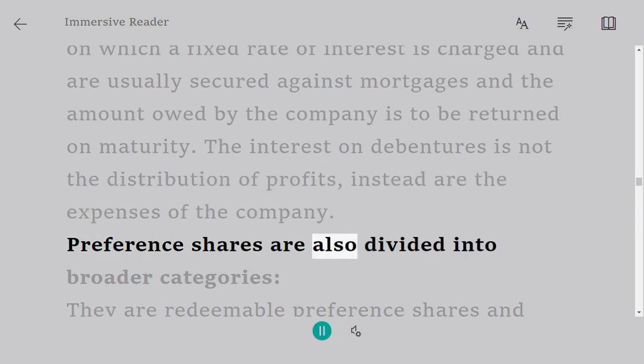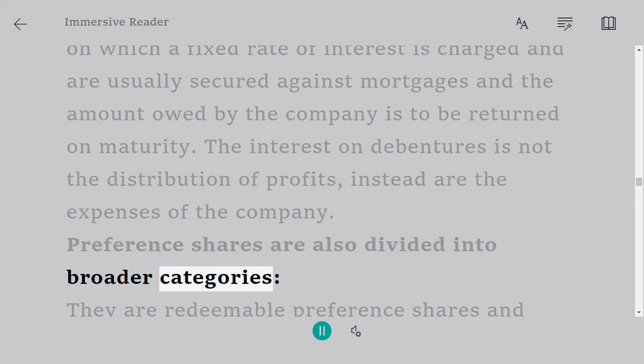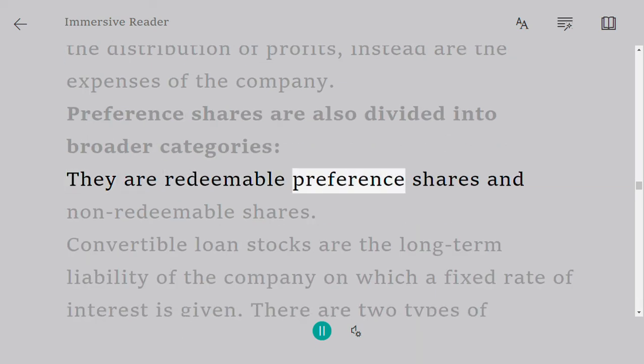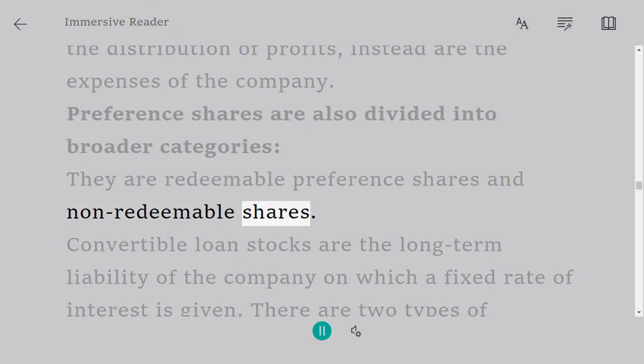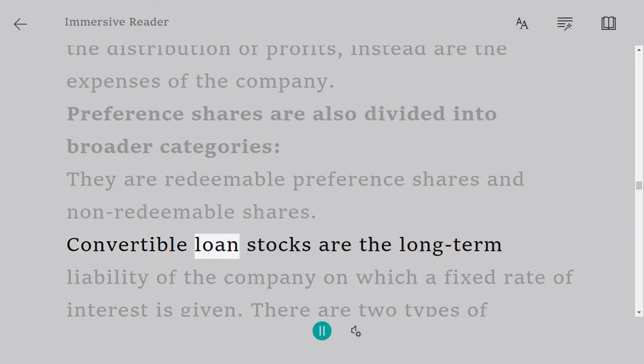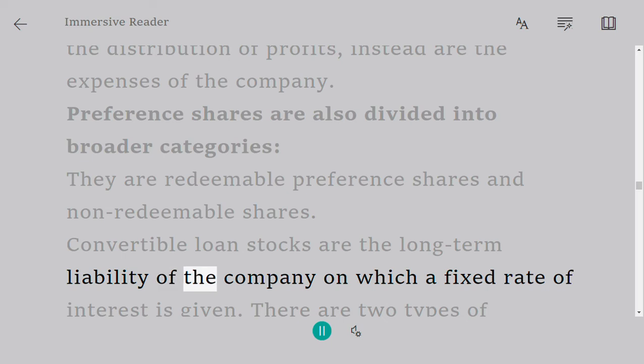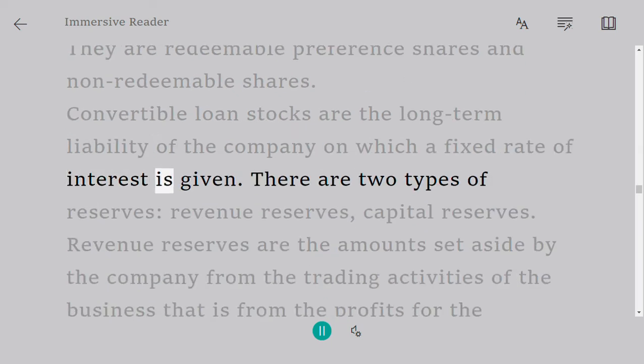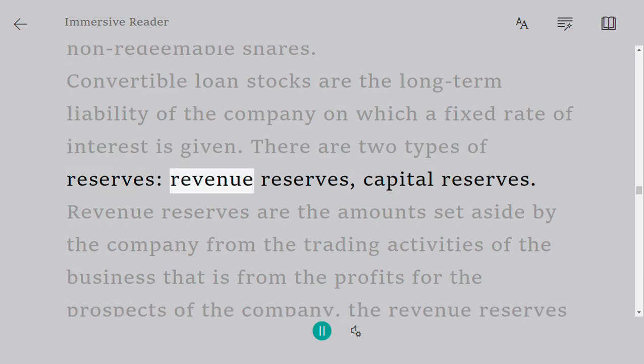Preference shares are also divided into broader categories. They are redeemable preference shares and non-redeemable shares. Convertible loan stocks are the long-term liability of the company on which a fixed rate of interest is given. There are two types of reserves: revenue reserves and capital reserves.